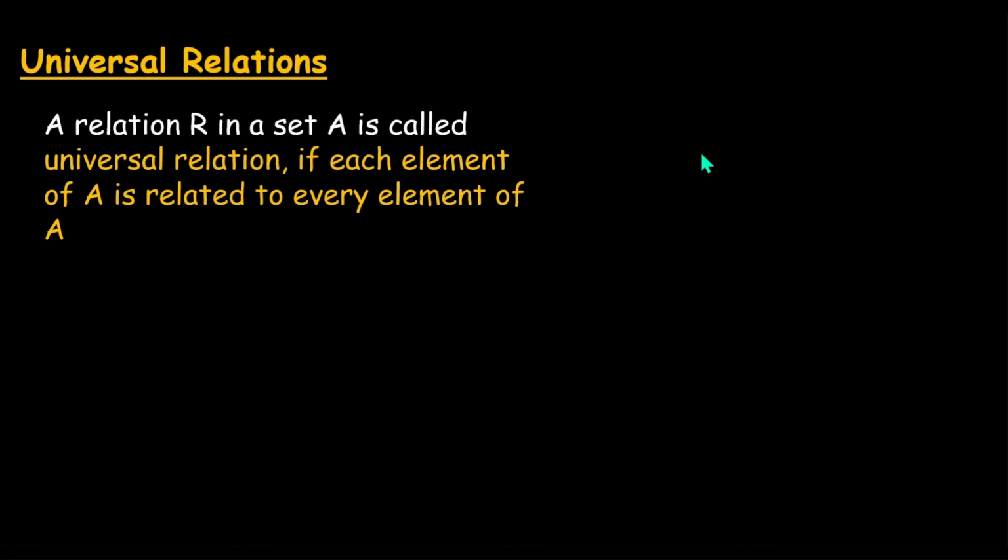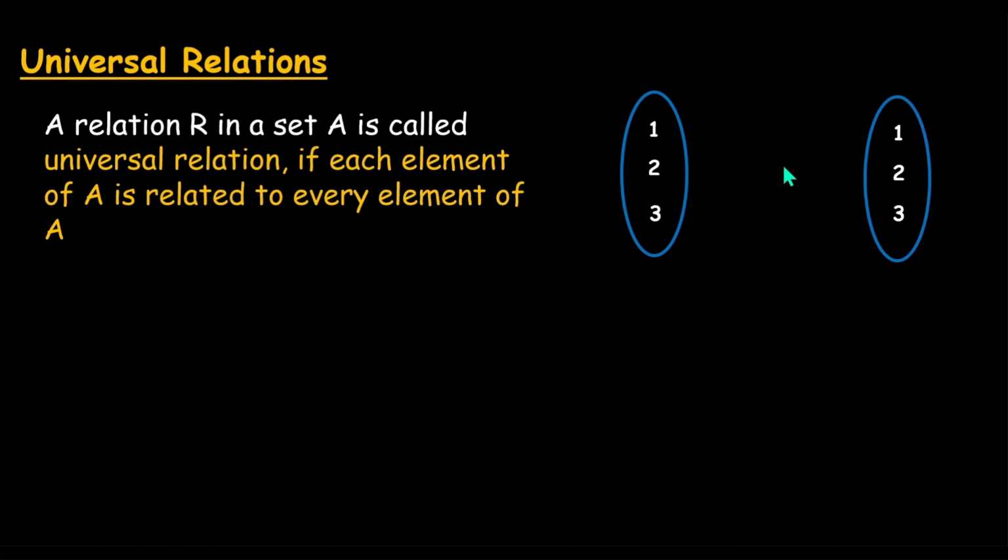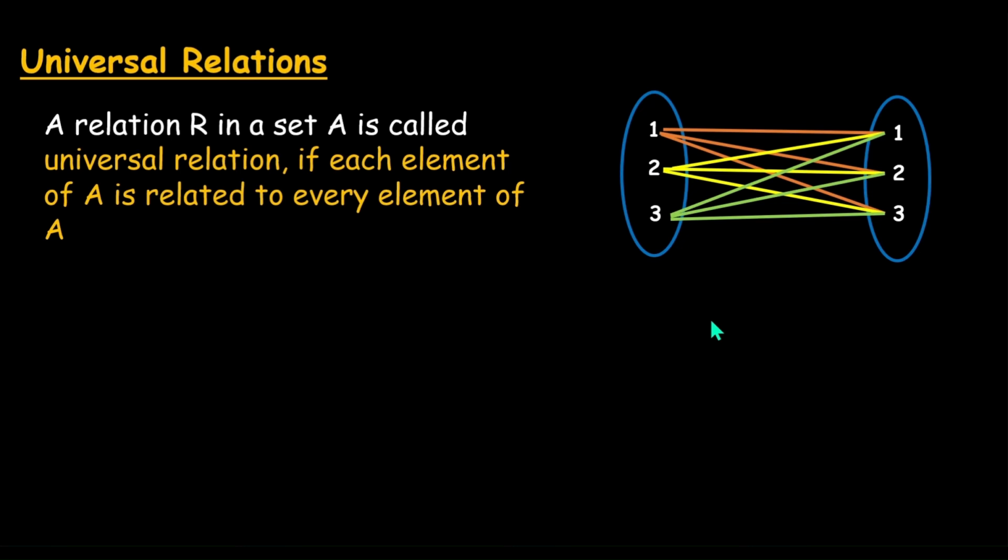So suppose we have a set A containing three elements, 1, 2, 3. Then the universal relation on it would be when we take that set A with itself and we connect all the elements that can be connected. So 1 would go with 1, 2, and 3. Again, 2 would go with 1, 2, and 3, and 3 would go with 1, 2, and 3.